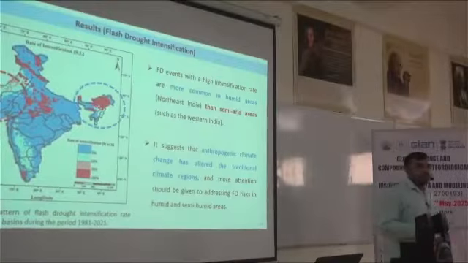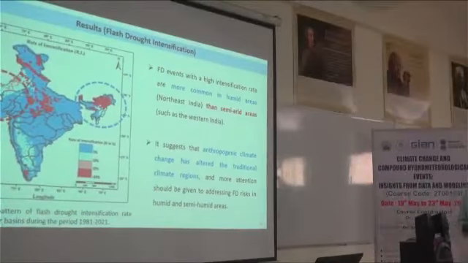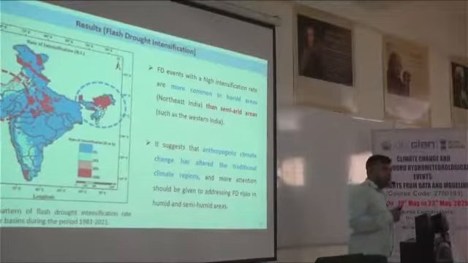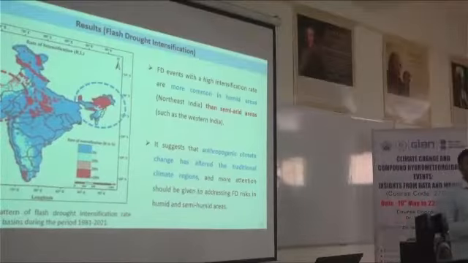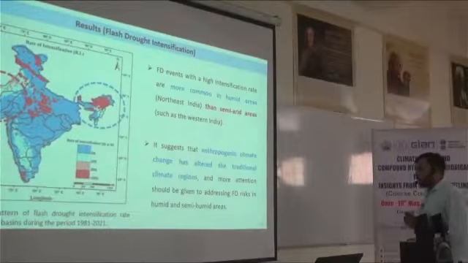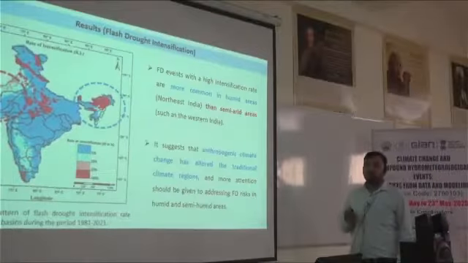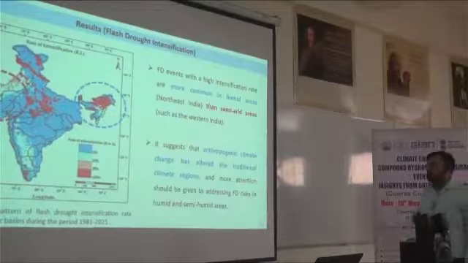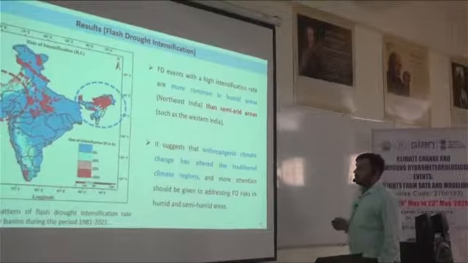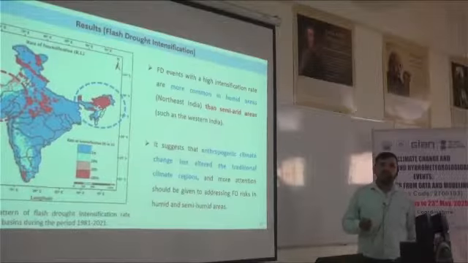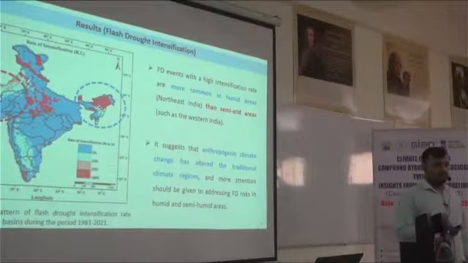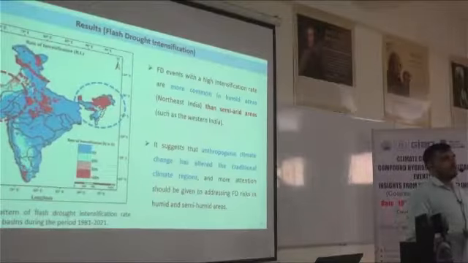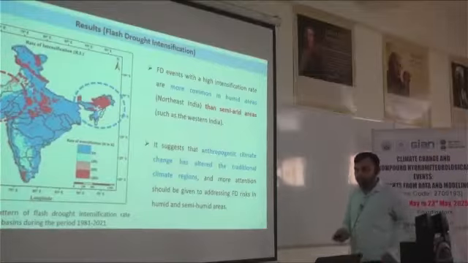And this suggests that anthropogenic climate change has altered the traditional climatic regions across India. When we are talking about normal conventional drought, we have different policies to address the normal drought risk. But if we are talking about flash drought risk, we have to give more attention to humid or semi-humid regions rather than arid or semi-arid regions, because we have a perception about drought that arid or semi-arid regions are more vulnerable to drought conditions.